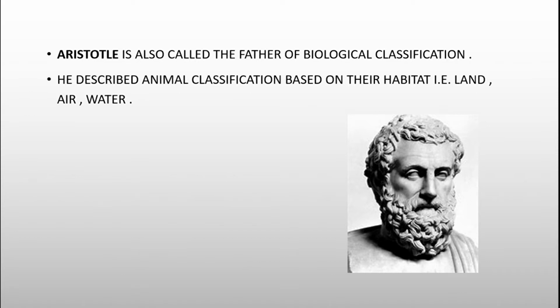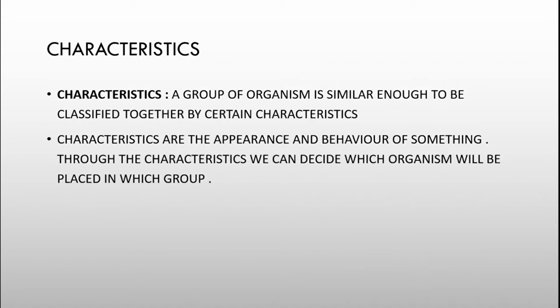These are all aquatic animals, but they have very different features. So he was the first person to recognize the need of groups and group names in the study of the animal kingdom. When we study the animal kingdom, I will describe more about the basis of classification there.